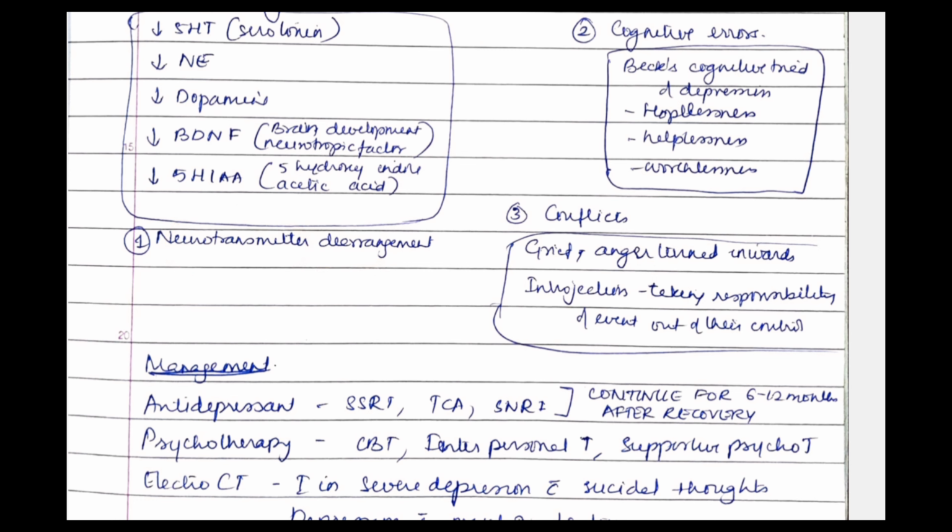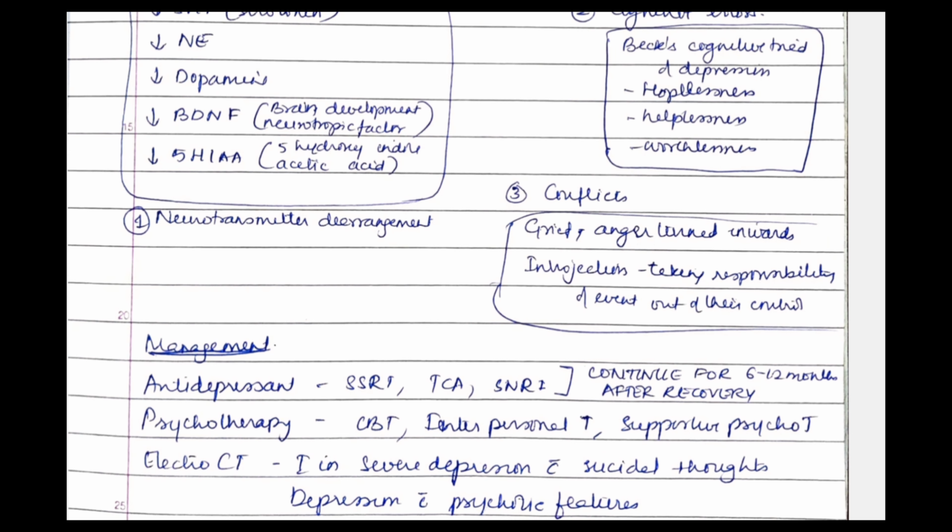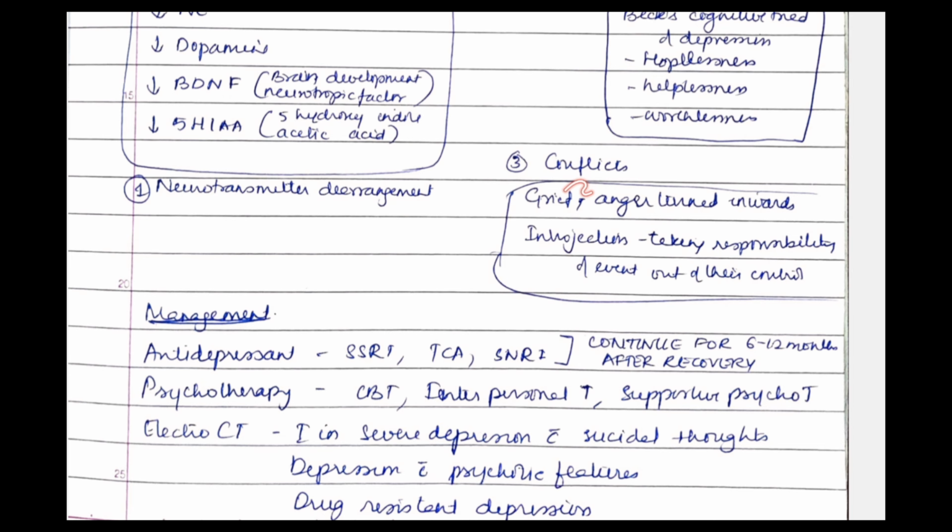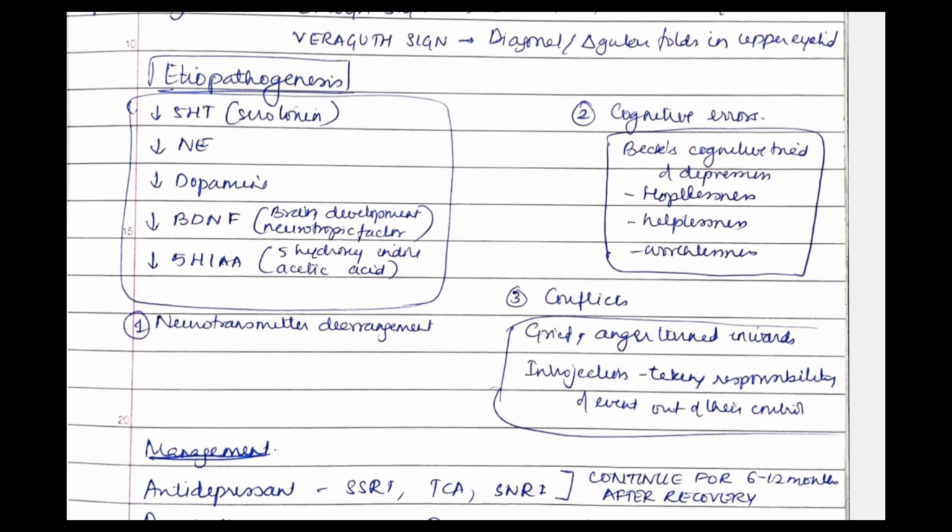Then we have cognitive errors. What are cognitive errors? Beck's. You have to write Beck's cognitive triad of depression in this: hopelessness, helplessness, and worthlessness. So in cognitive errors, you can write this. Then conflicts. In conflicts, you have to write about grief, mostly due to ambivalence, he cannot take decision. Anger turned inwards, and introjection. What is introjection? Introjection is taking responsibility for events that are out of their control. So that is introjection. So this is about the etiopathogenesis of depression.